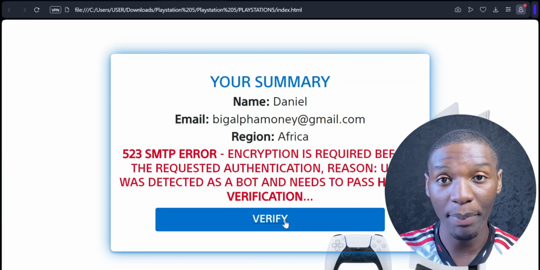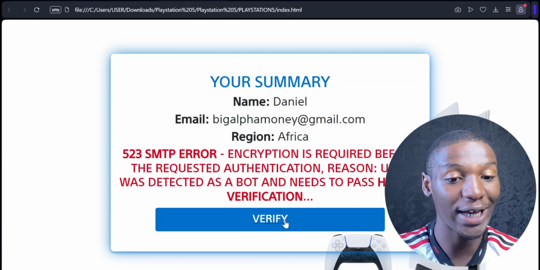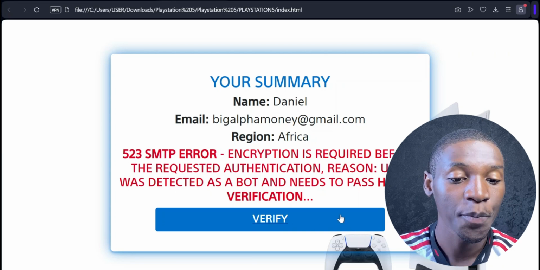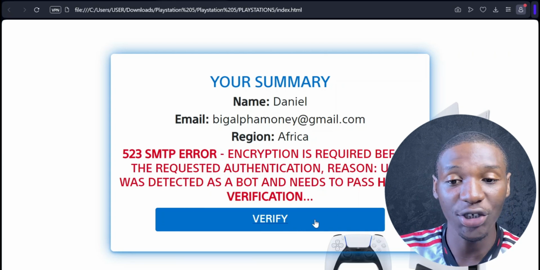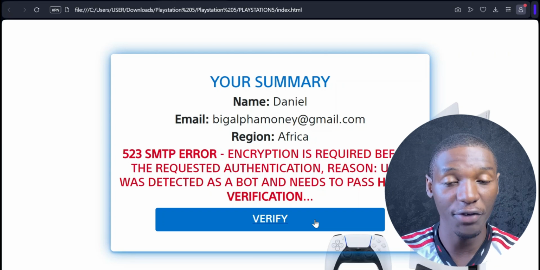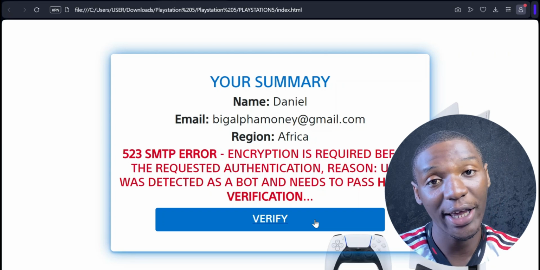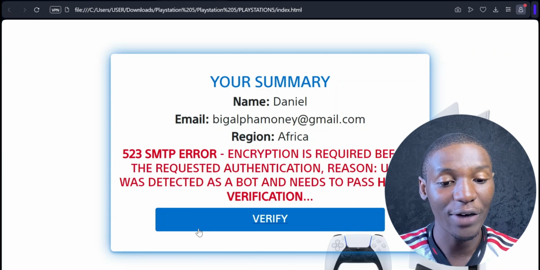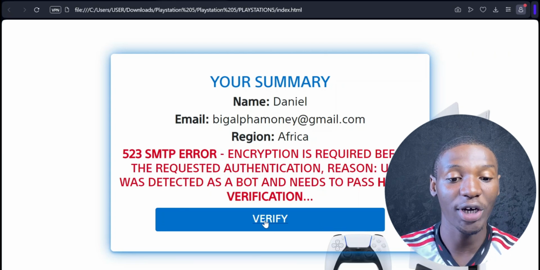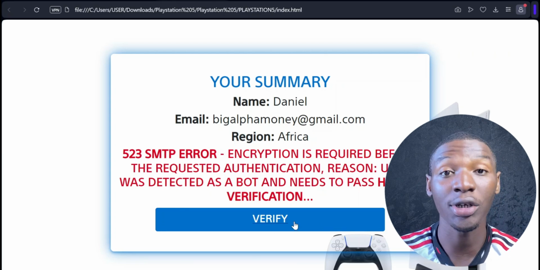If you don't know what that means right now, just hold on. I'm going to show you guys exactly how to create a content locker, right? And this is where you're going to click on verify. Once you click on verify, it should take them to that page, right? And once they complete any of the offers on that content locker, you're going to get paid, right? So what we're going to do right now is create a content locker in order for us to actually link it to this landing page, right? Because right now this button is doing absolutely nothing, right?